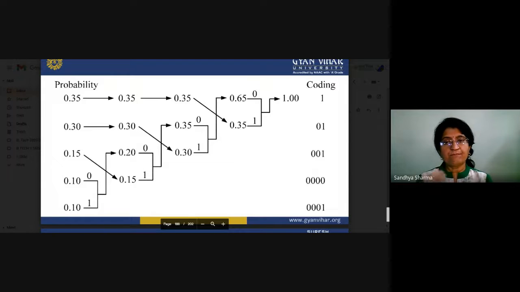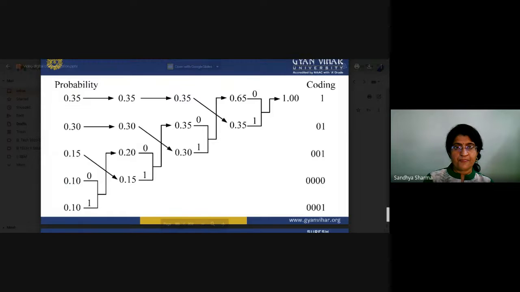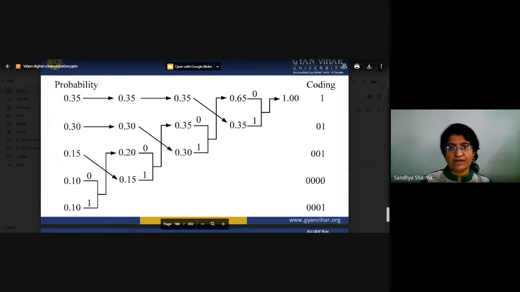The same will happen to the last two, and in this way only two probabilities remain, 0 and 1, and the addition of these two is equal to 1. That is our purpose. Now we will mark the 0 1 0 1, and then we will calculate the coding.